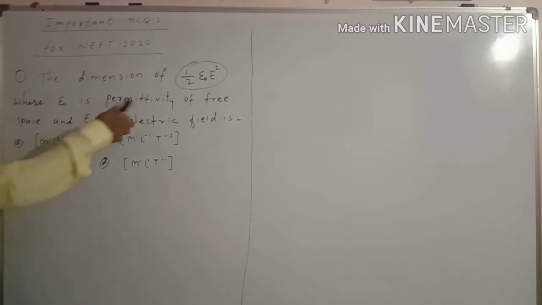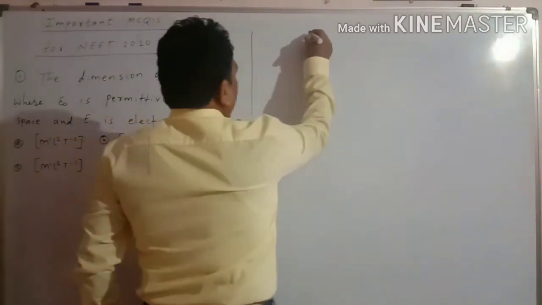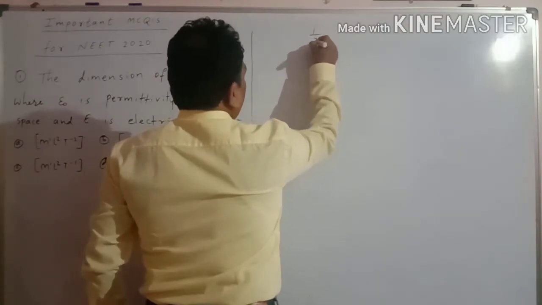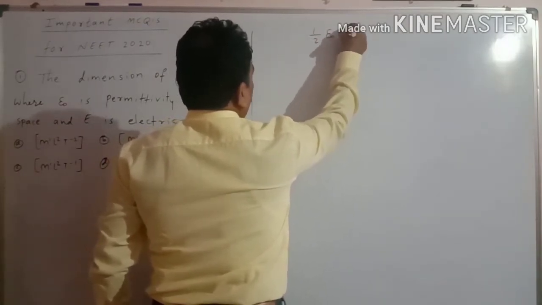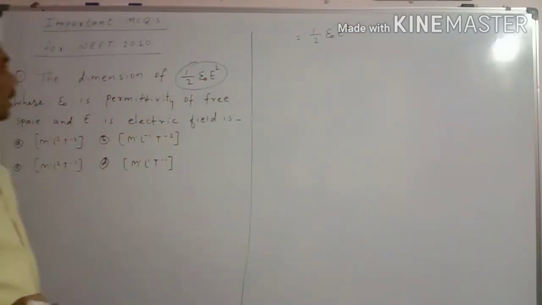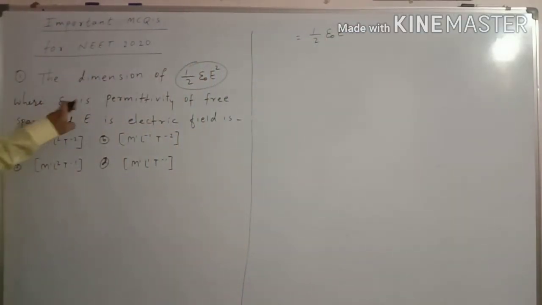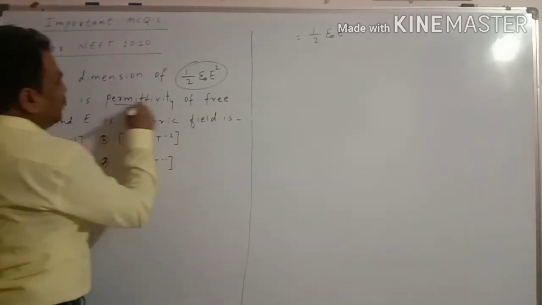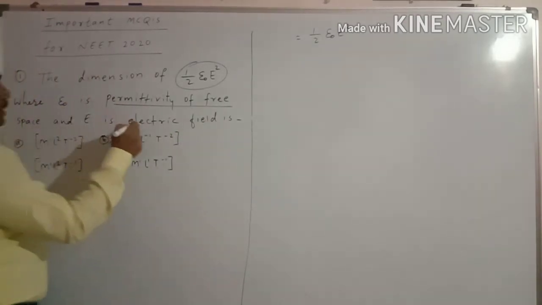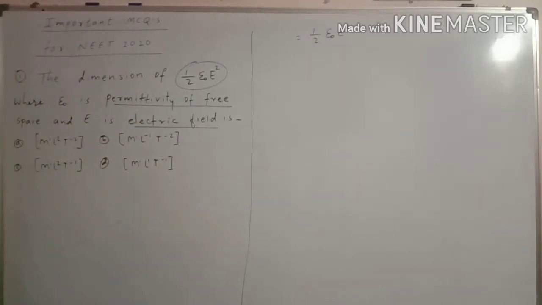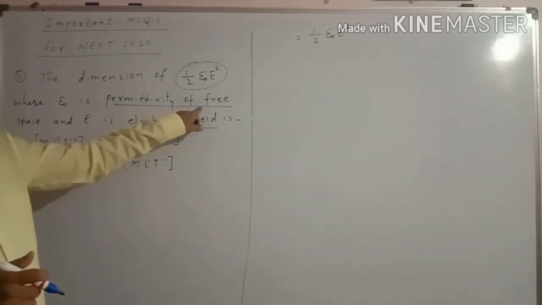The dimension of 1 by 2 epsilon naught E square. So the equation is given, so first of all we have to write the equation 1 by 2 epsilon naught E square. Epsilon naught is the permittivity of free space and E is the electric field. Now see here, the parameters are given. To solve such type of problems, we should know the permittivity of free space and the electric field.